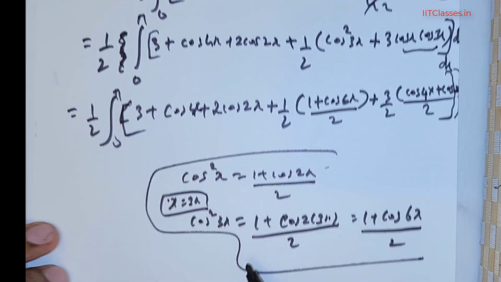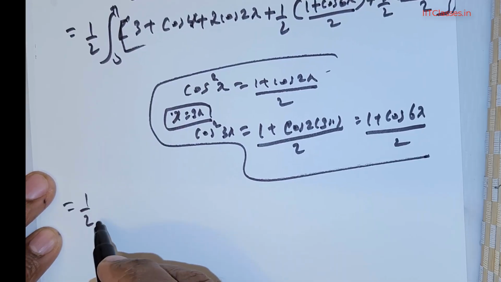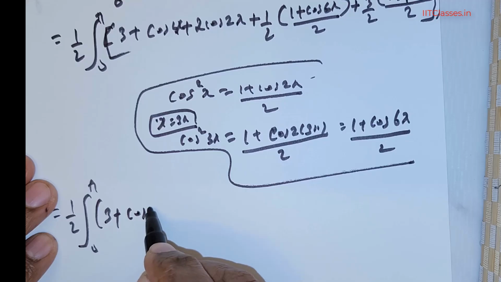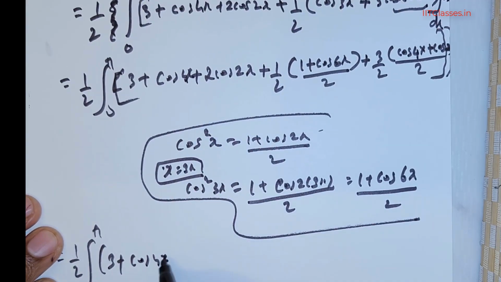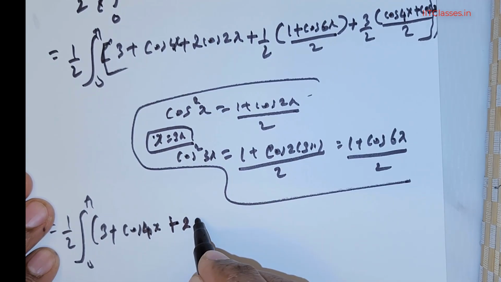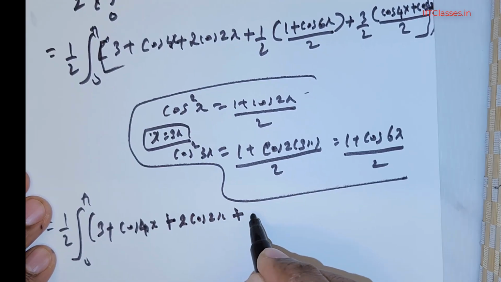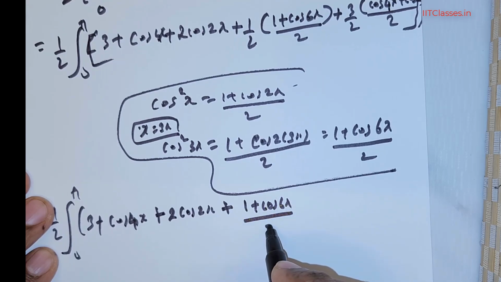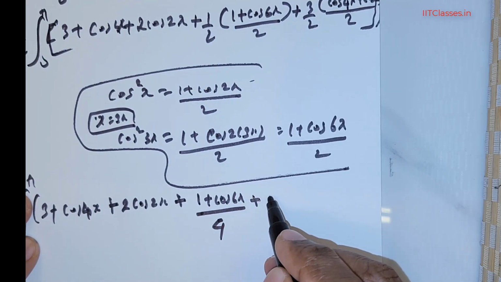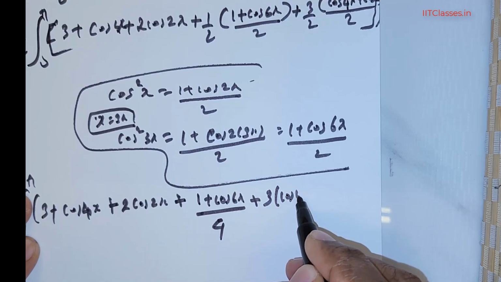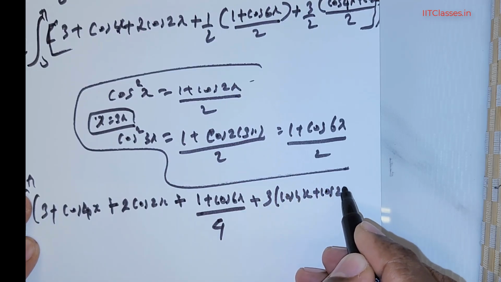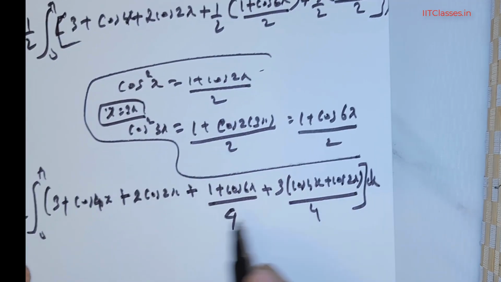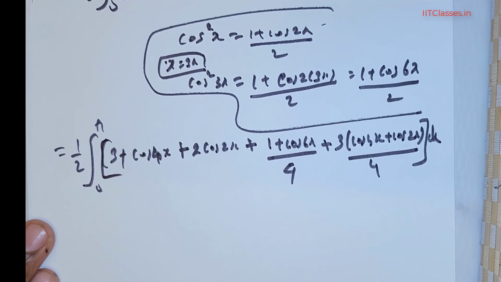Okay, so we need to move on. So it's going to be 1/2 integral 0 to pi of 3 + cos 4x + 2 times cos 2x + (1 + cos 6x)/4 + 3 times (cos 4x + cos 2x)/4 multiplied with dx. So this is what we have got.